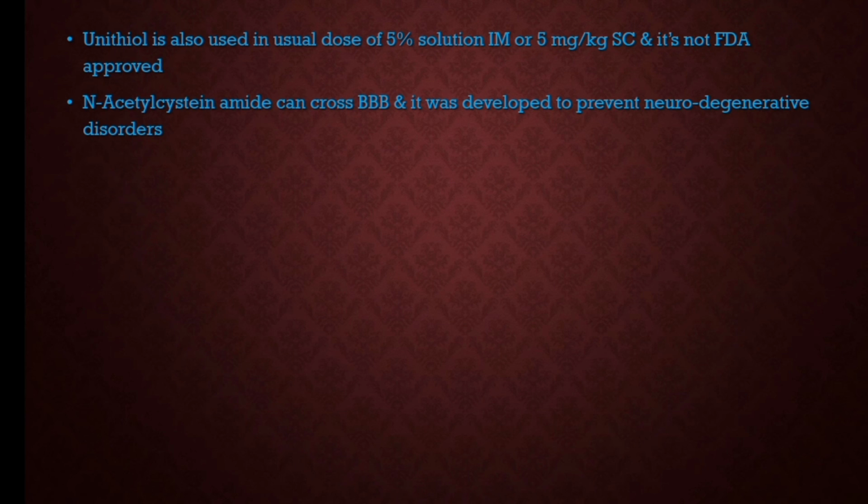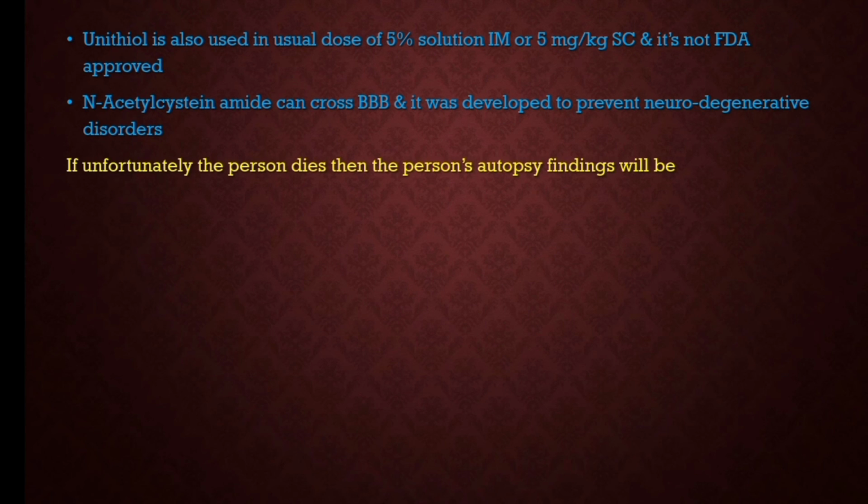And other drugs like N-acetylcysteine. This N-acetylcysteine can cross the blood-brain barrier, so it was developed to prevent neurodegenerative disorders. So these are the antidote and drug therapy measures that we should apply in a copper poisoning patient.